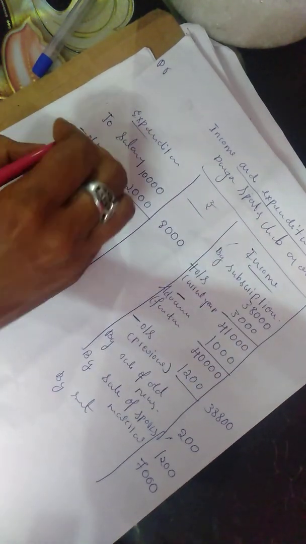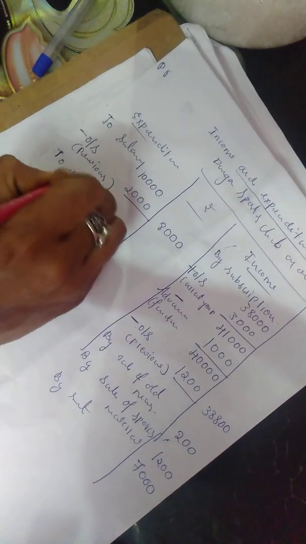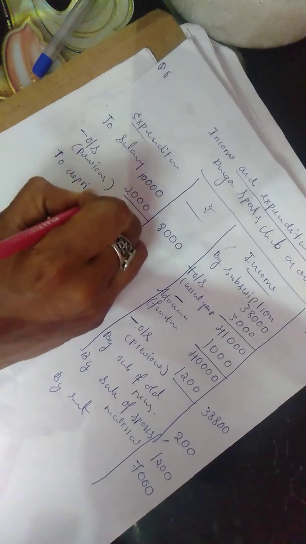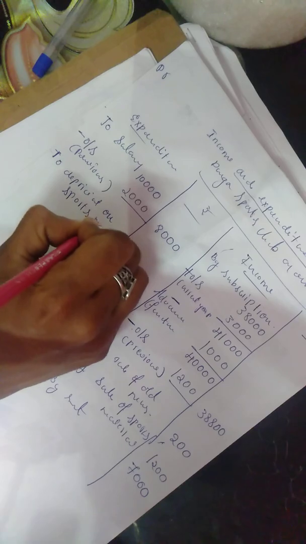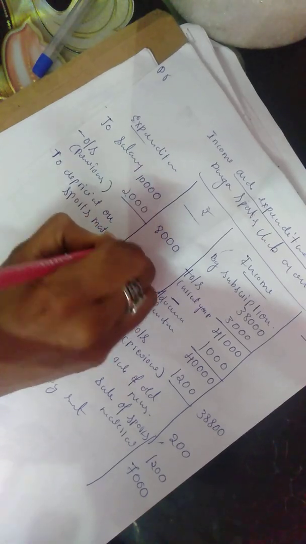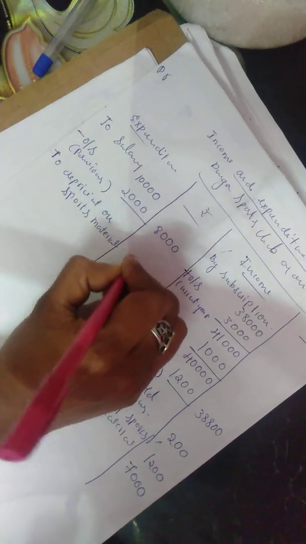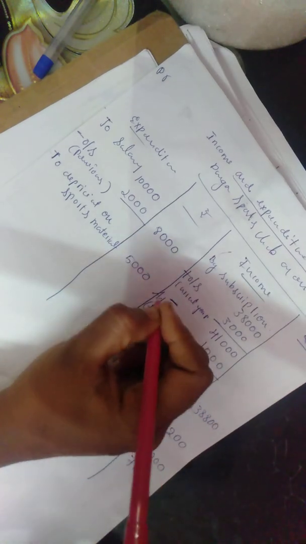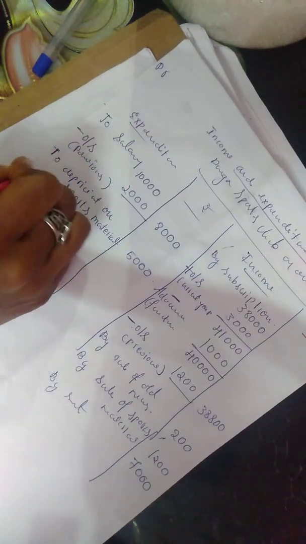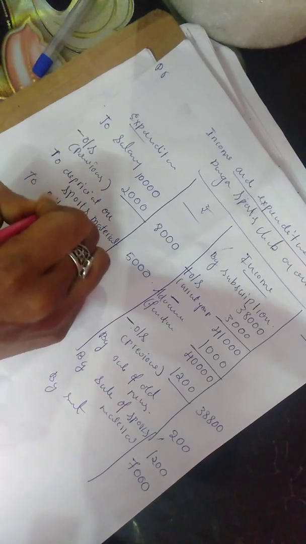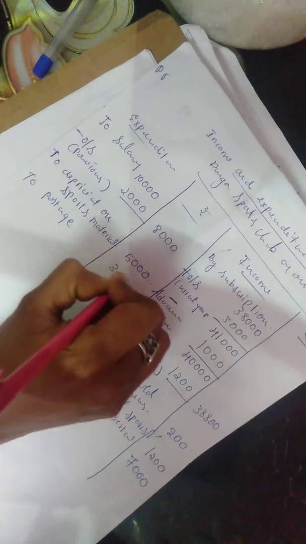Then purchase of sports material. So they have said that there is a depreciation. To depreciation on sports material, they have given the amount, so we need not calculate. Sports material of value 5,000, okay. Then there is an investment which is an asset, fixed deposit asset. Then postage is there, to postage write down 300.